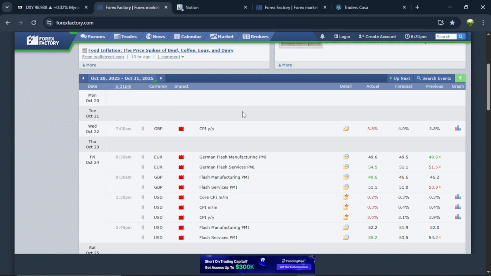So Monday we have no news. Tuesday there was no news. Wednesday we have news on pound. Then Thursday there was no news. And Friday we see CPI hitting the dollar, right?